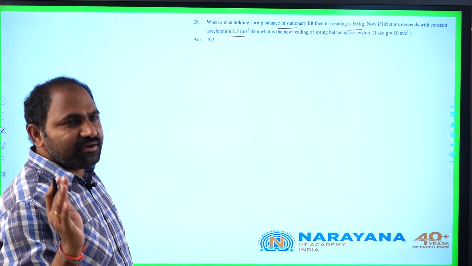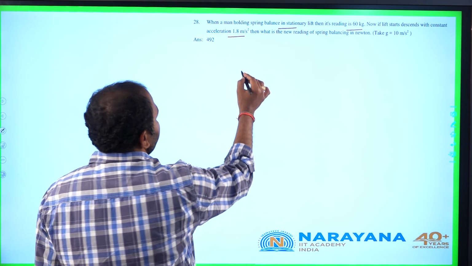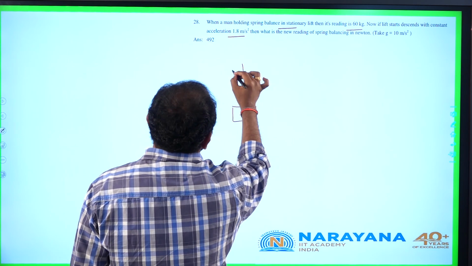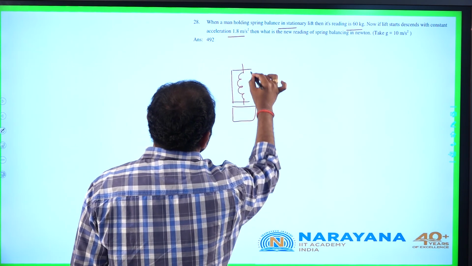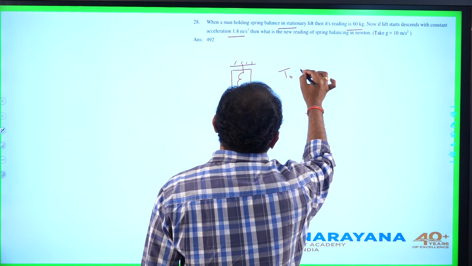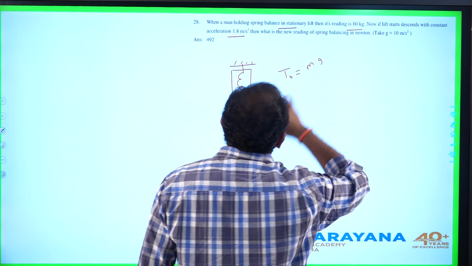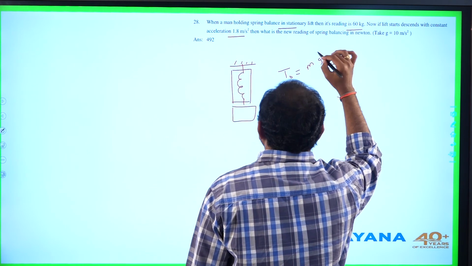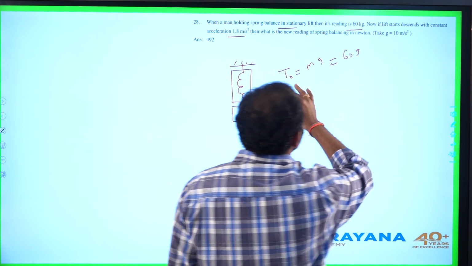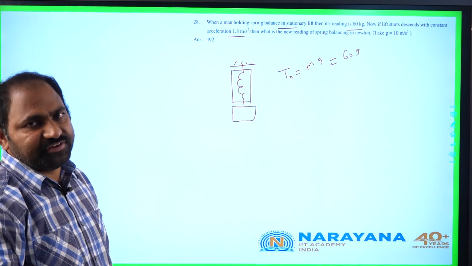Initially it is mentioned when the system is at rest, the reading of the spring balance. We know that the reading given by the spring balance is nothing but tension in the spring. In the first case, tension T0 equal to weight of the block or weight of the man, in this case 60 g is the original reading when the lift is at rest.